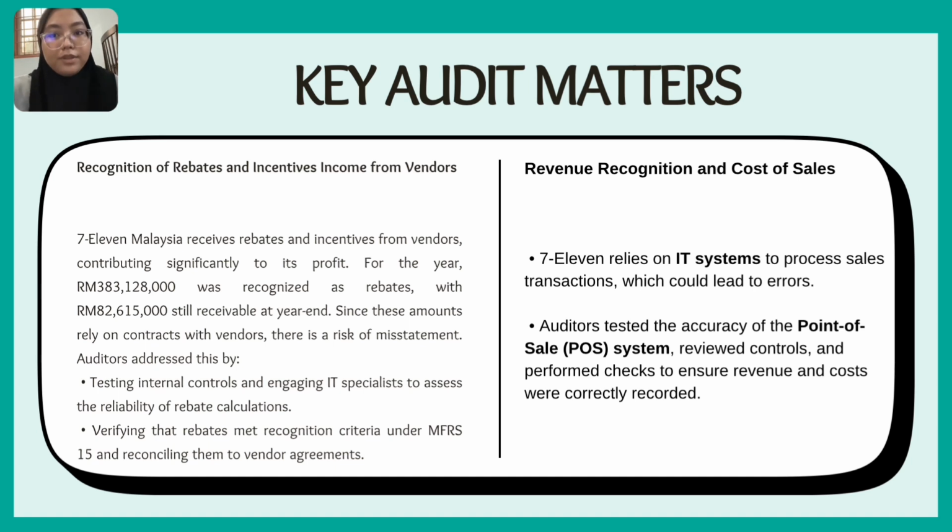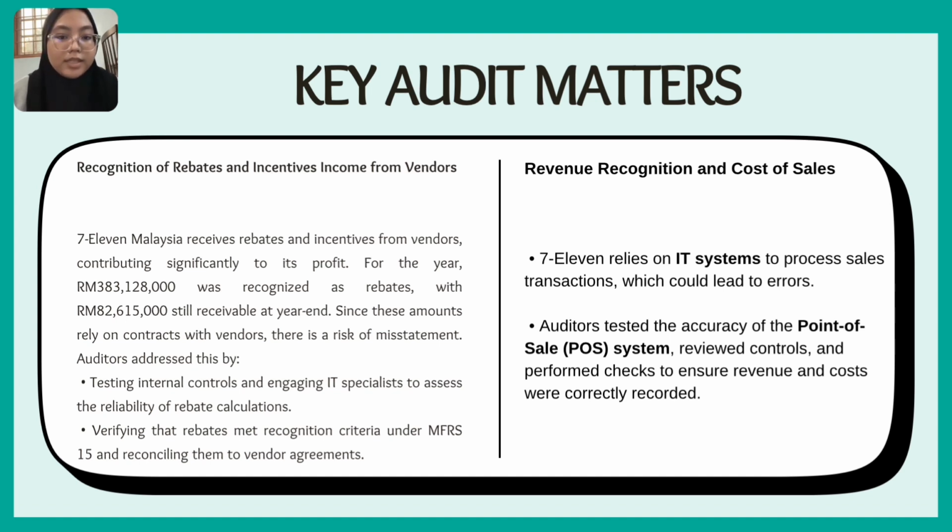Second is revenue recognition and cost of sales. 7-Eleven Malaysia Holding Berhad relies on IT system to process sales transactions, which could lead to errors. Auditor tested the accuracy of the point of sale (POS) system, reviewed controls, and performed checks to ensure revenue and costs were correctly recorded.